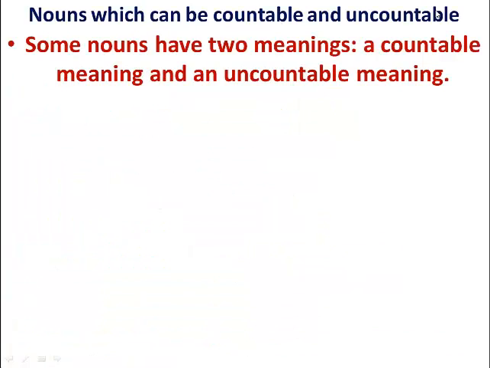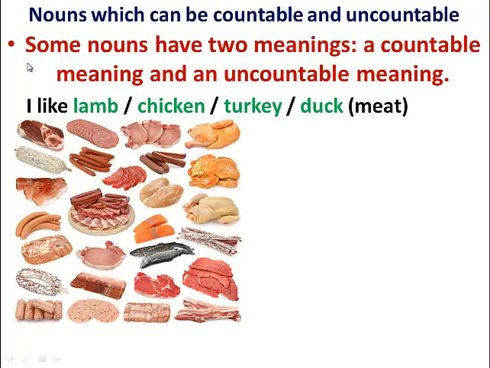Nouns which can be countable and uncountable. So some nouns have two meanings, a countable meaning and an uncountable meaning. For example, the nouns lamb, chicken, turkey, duck, when we refer to them as meat or a type of meat, then they are uncountable. I like lamb, I like chicken, I like turkey, I like duck. I mean the meat.